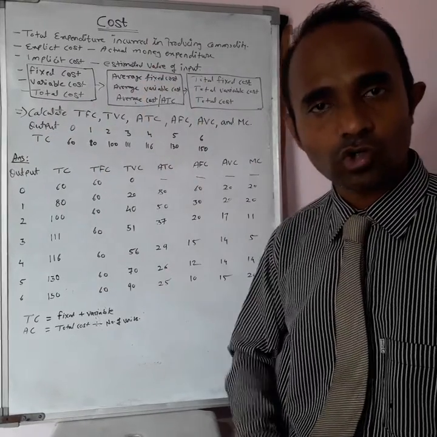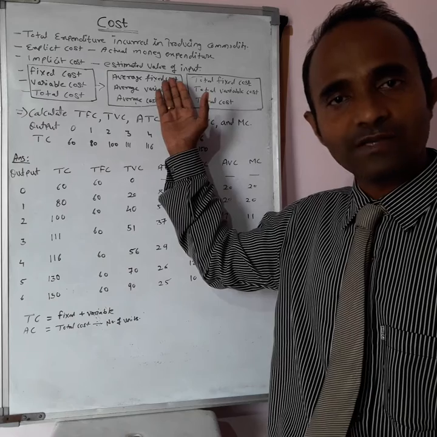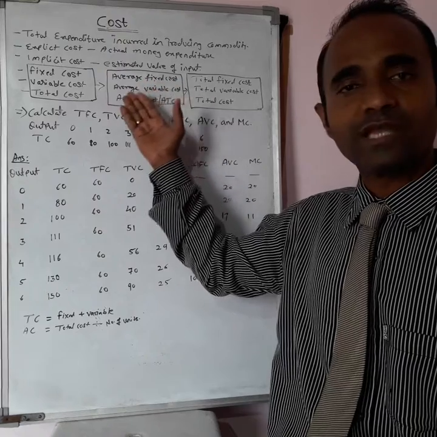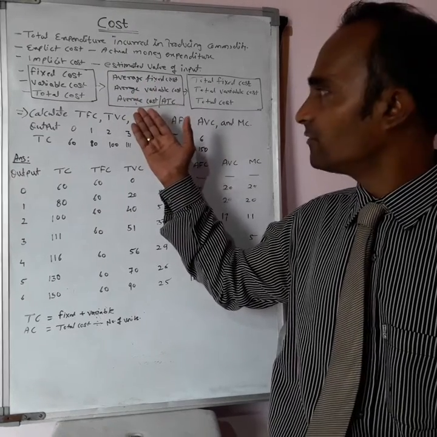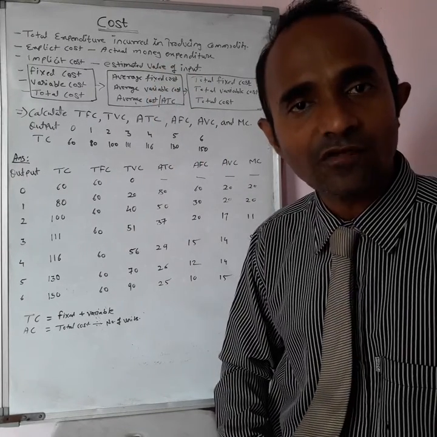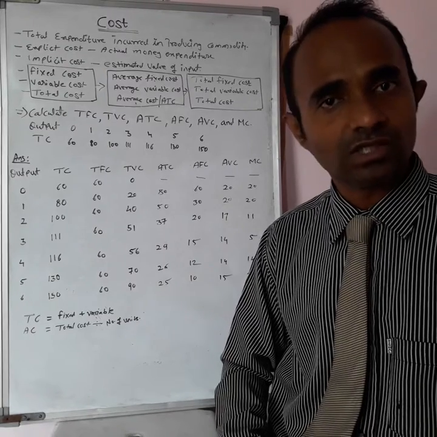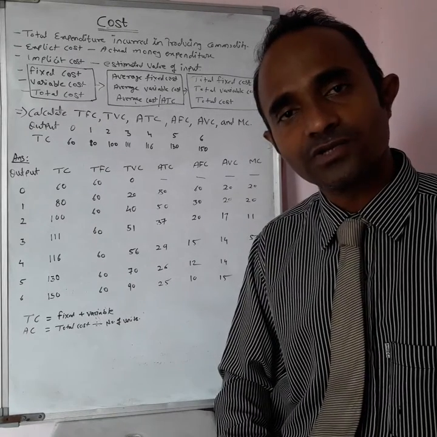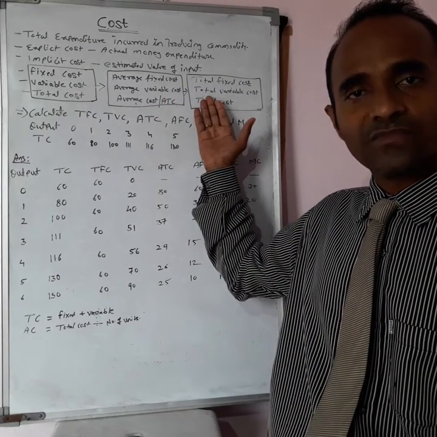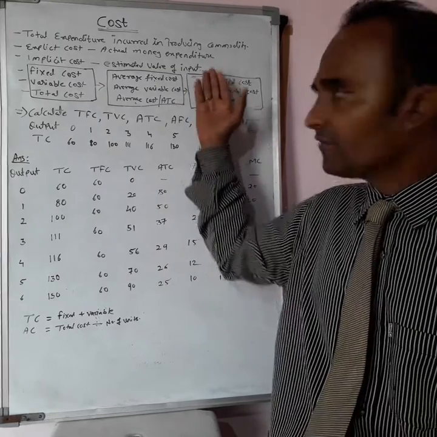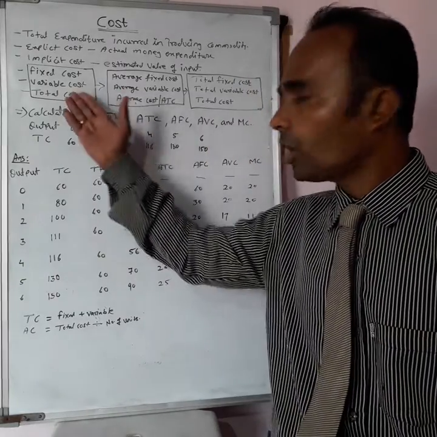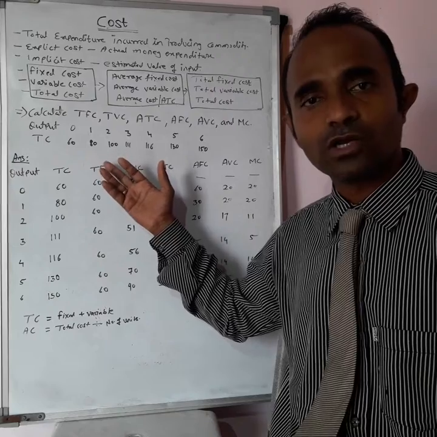Similarly in the case of average cost. Average fixed cost always remains fixed according to the units produced. Next, if you add this average fixed cost with the average variable cost, you will get the total average cost or average cost. How do we find both? The averages are very well known to us: if the total is divided by the number of units, you get the average. Later on we can see total fixed cost and total variable cost. Total fixed cost always remains fixed, and if you add total variable cost to it, you will get the total cost. So students, all these three concepts we can learn with the help of this particular sum.